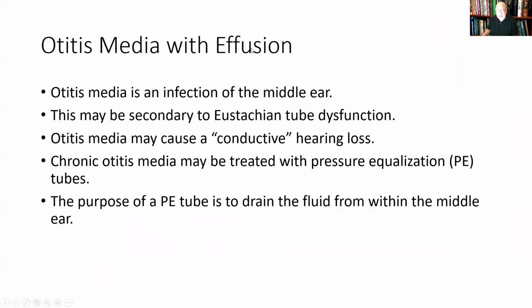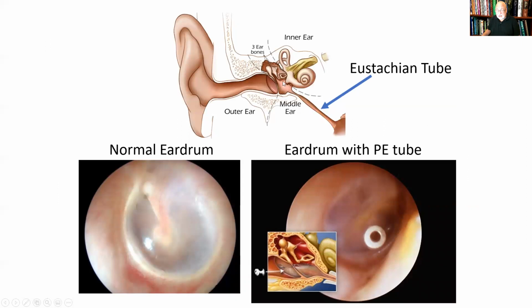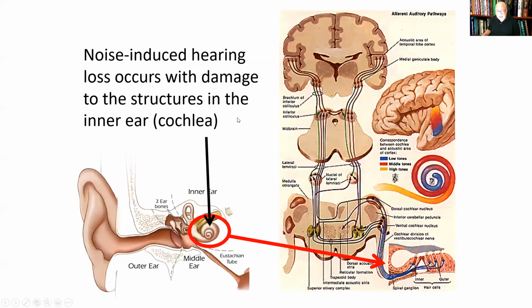Otitis media with effusion, that's otitis media with fluid in the middle ear. It's an infection of the middle ear, may be secondary to eustachian tube dysfunction. And otitis media may cause a conductive hearing loss. Chronic otitis media may be treated with pressure equalization tubes, and the purpose of a PE tube is to drain the fluid from within the middle ear. So here's the eustachian tube, this is the middle ear, this is a PE tube, and the goal of the PE tube is it's surgically inserted, the fluid will drain out, and so you can clear that fluid out and then restore a more normal hearing ability for the patient.